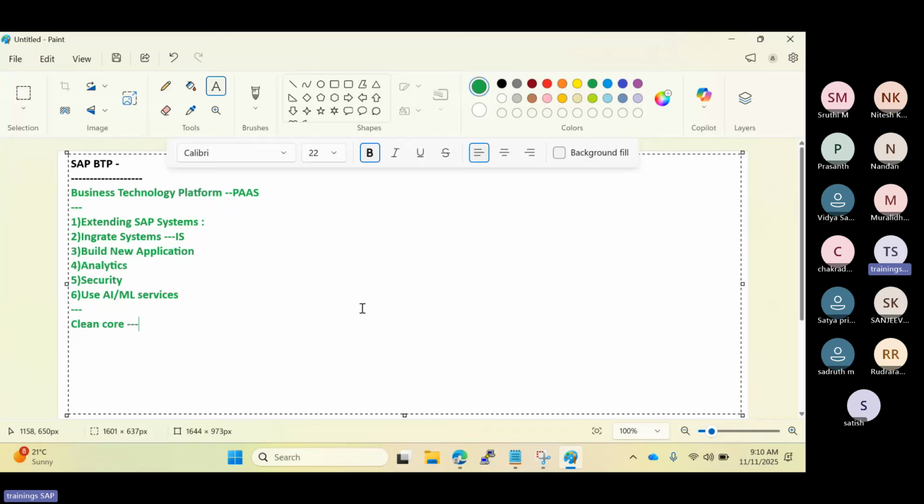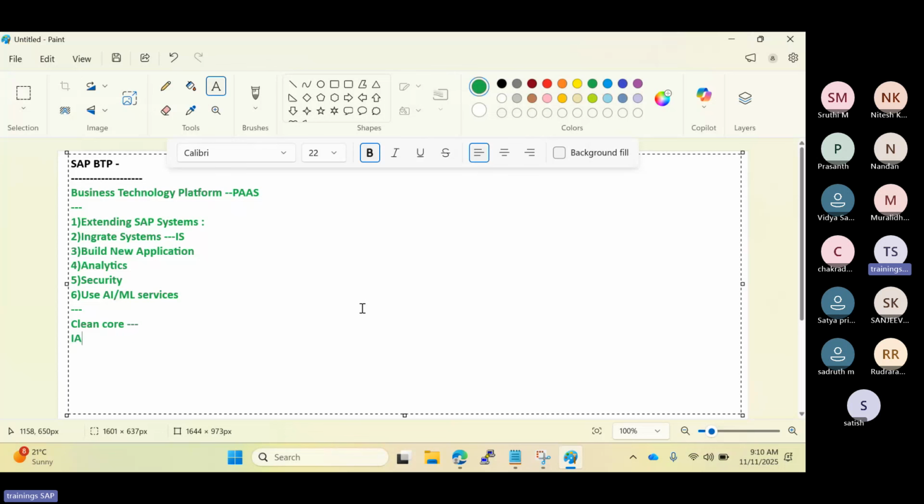And also there are prebuilt connectors plus Integration Suite available to integrate the systems, messages, flows, iFlows, workflows, and everything. And in the BTP, a critical aspect is security. In each SAP system, we have to maintain local system users.